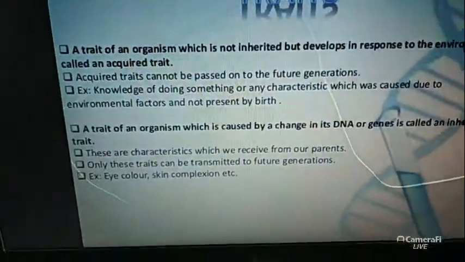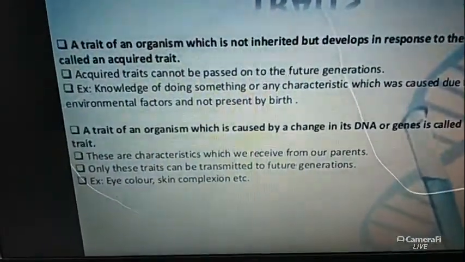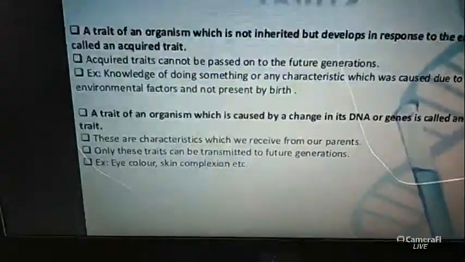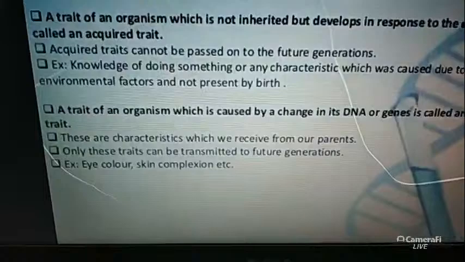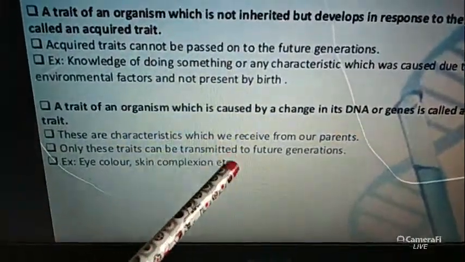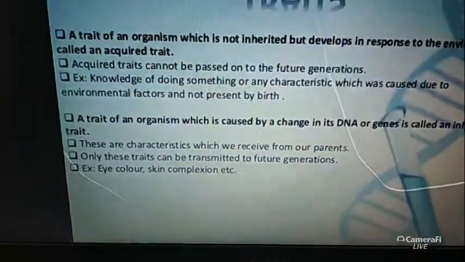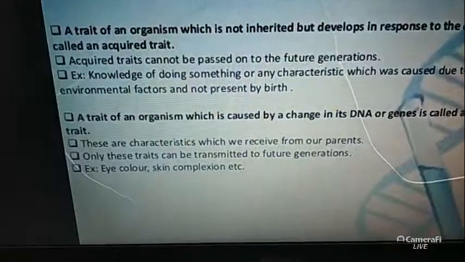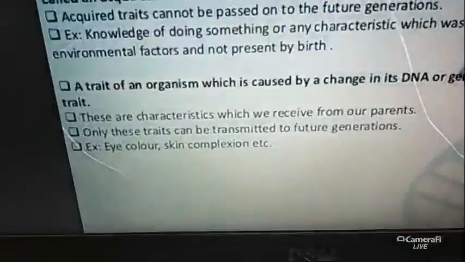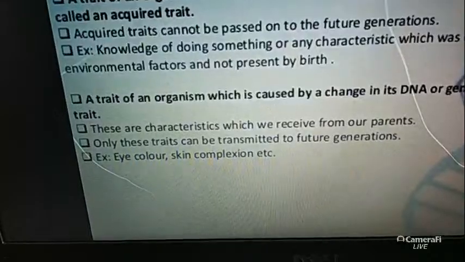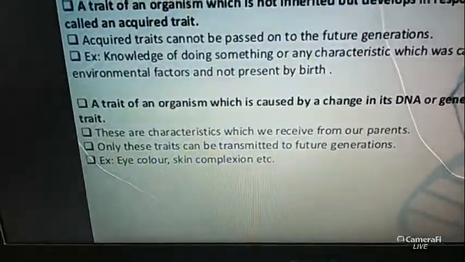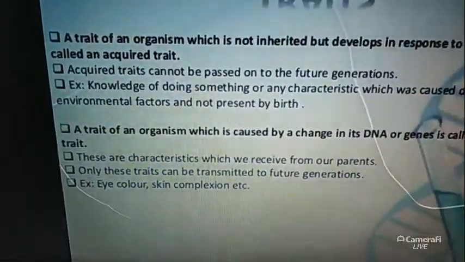This is also an important point of the inherited trait: these characteristics which we receive from our parents are called inherited traits, and only these traits can be transmitted to the future generation, not the acquired trait. This is the basic definition of the inherited trait and the basic difference between acquired and inherited traits.